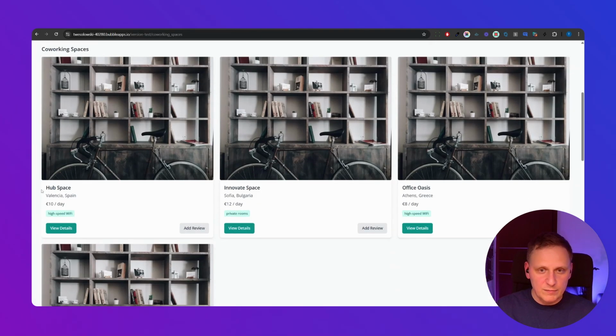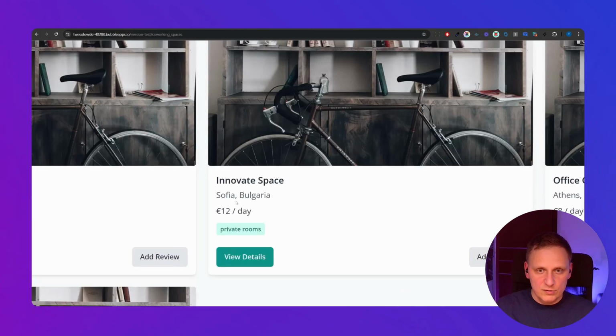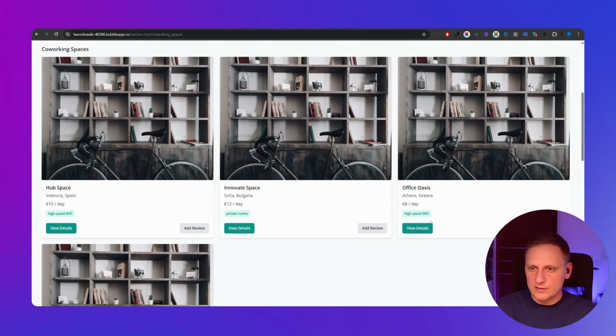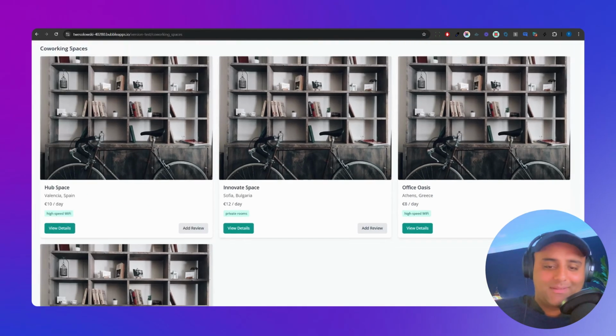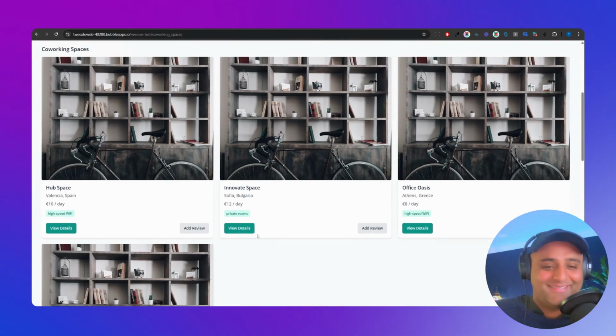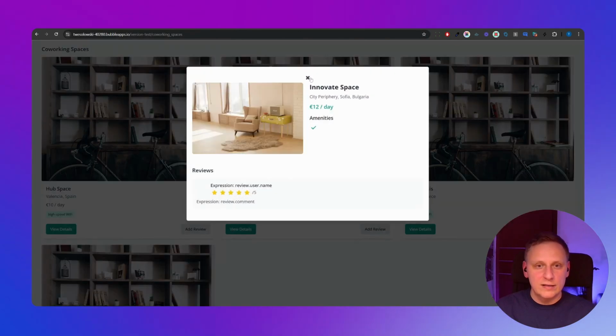So we've got some co-working spaces, also with the price included, and for example, this one has private rooms and this one has high-speed Wi-Fi. So the tags. Little tags, yeah. Let's check Nice, if it's able. Yeah, and right now the details are in the pop-up.